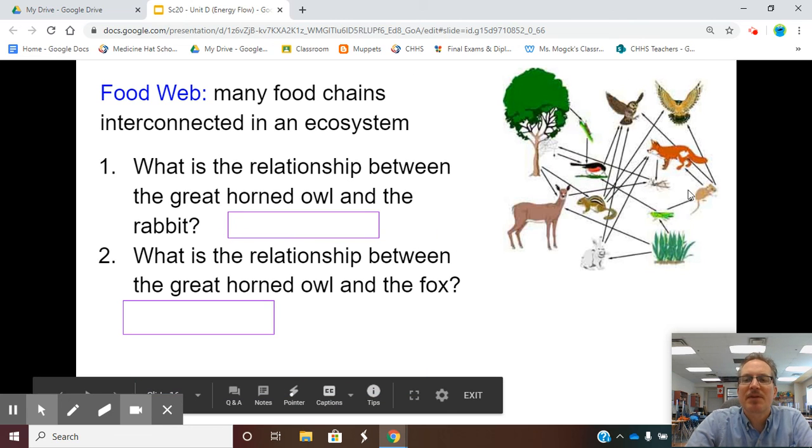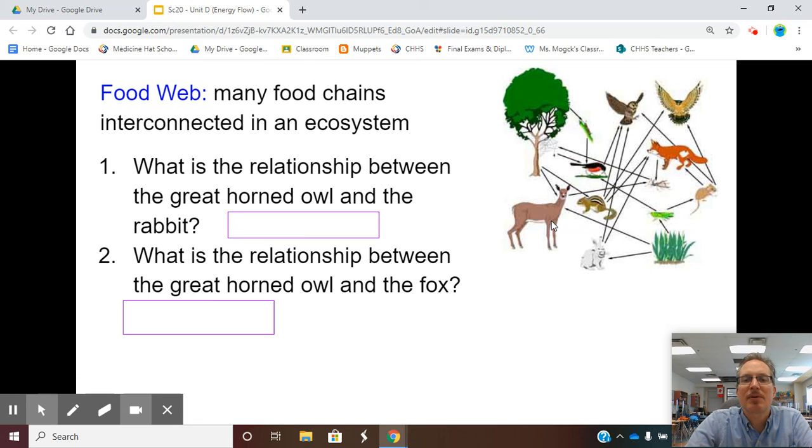Now, before we finish up, I have a picture here of a food web. What do you think the relationship is between the great horned owl and the rabbit? If you said their relationship is predator-prey, you would be correct. The owl eats the rabbit. What do you think the relationship is between the great horned owl and the fox? Because the horned owl doesn't eat the fox and the fox doesn't eat the owl.